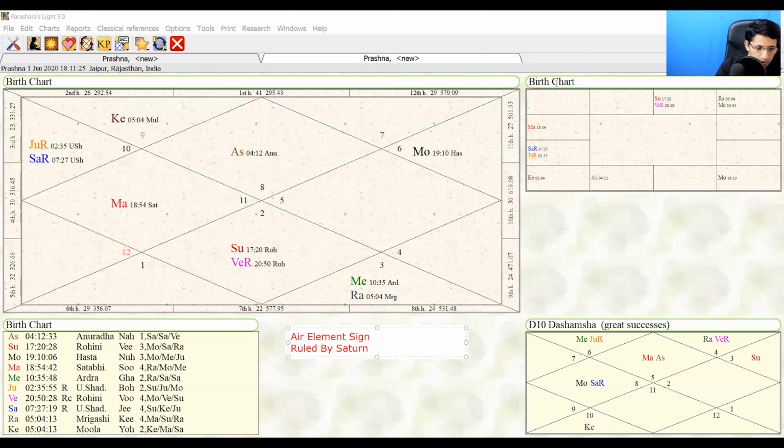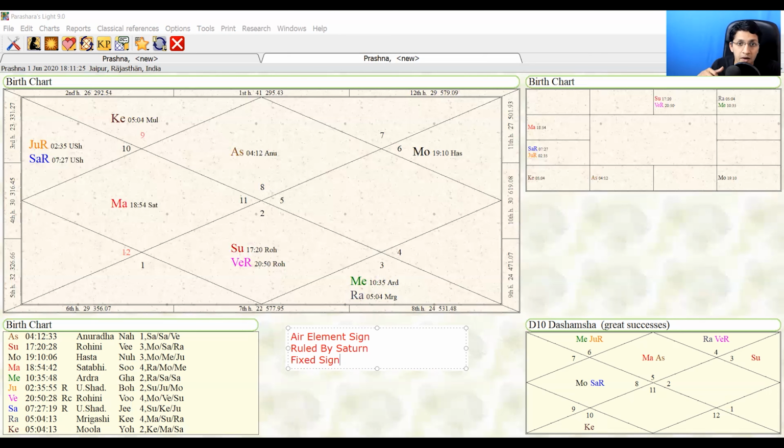We talked about the element, we talked about the rulership. Then, the sign of Aquarius is a fixed sign. Signs number 2, 5, 8, 11, Taurus, Leo, Scorpio, and Aquarius, are the fixed signs. Aquarius is the last among the fixed signs. 1, 4, 7, 10 are the signs about movement, the Chara signs, and these are the fixed signs. Fixed signs, as the name suggests, are steadfast in nature.